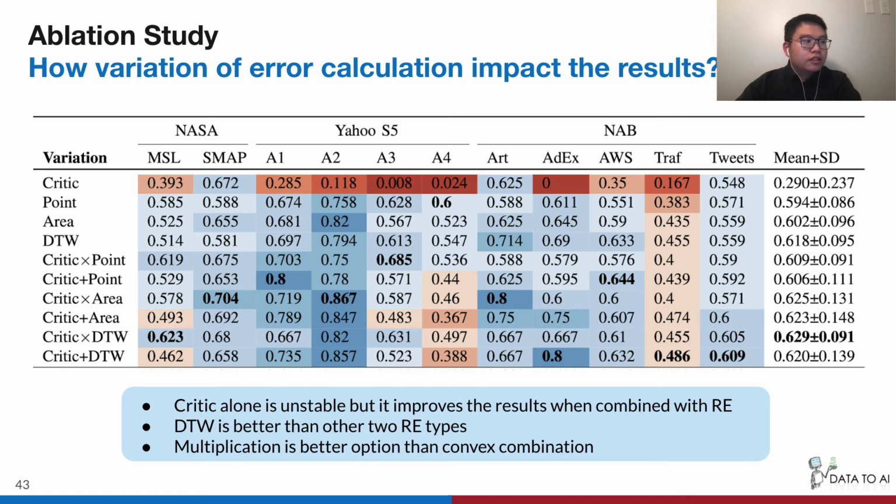First, critic alone is unstable, but it improves the result when combined with the reconstruction error. Second, dynamic time warping is better than the other 2 reconstruction error types. And lastly, multiplication is a better option than convex combination when we are trying to combine the critic score and the reconstruction errors.